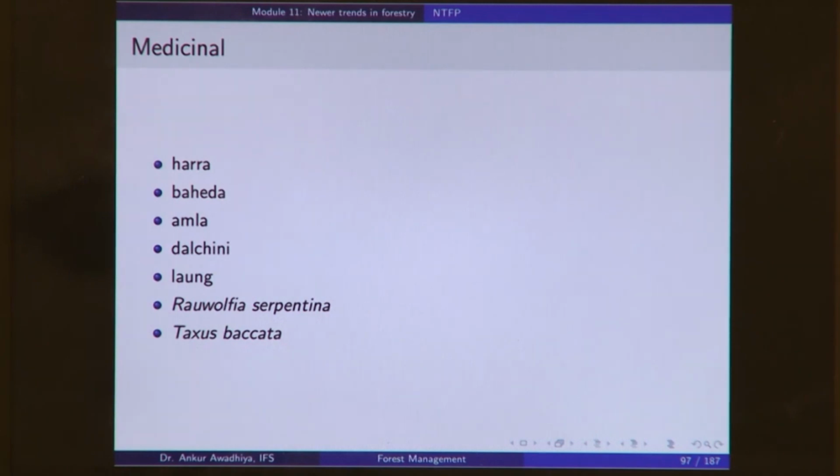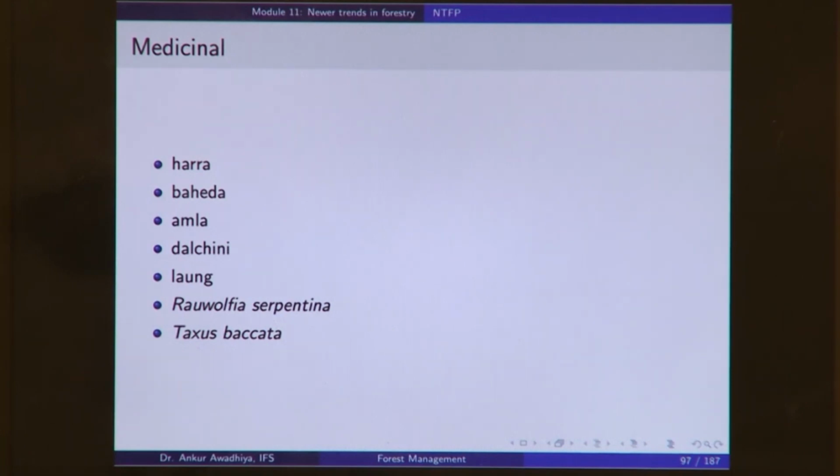Now, what are some medicinal plants that we get? We have things like Harra, Baheda and Avla. Harra, Baheda and Avla are the components of Triphala, which is used as a medical concoction. We have things like Dalchini, which is extracted from the forest, Long, Rauvolfia serpentina, which is a plant that is used for heart ailments.